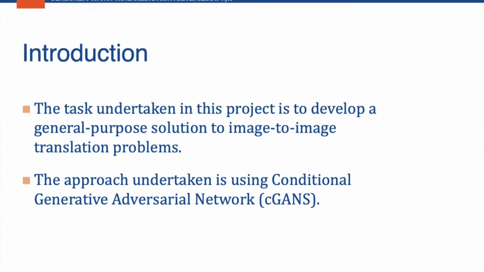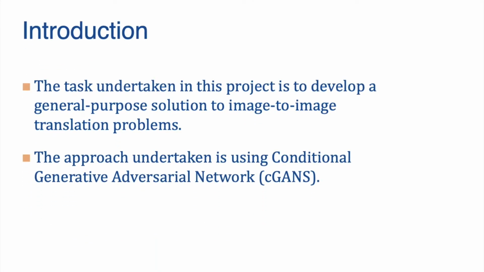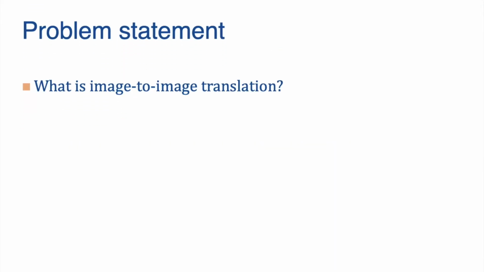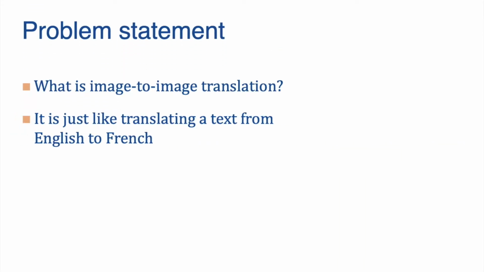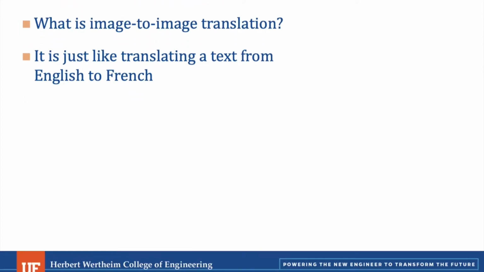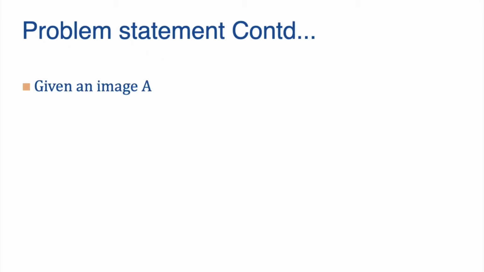The task undertaken for this project is to develop a general purpose solution to image translation problems. And the approach that I have used under the hood is basically conditional generative adversarial networks. One might say that image to image translation problems are as simple as translating a text from English to French or English to Spanish. Indeed, analogically, it is true. But here, instead of text being translated, what we are translating is an image.